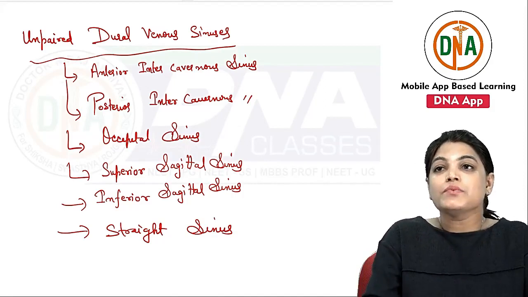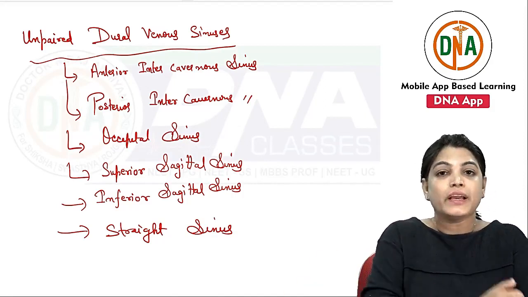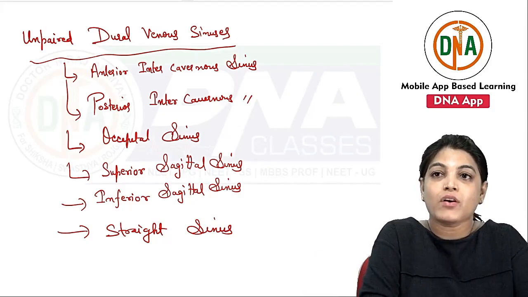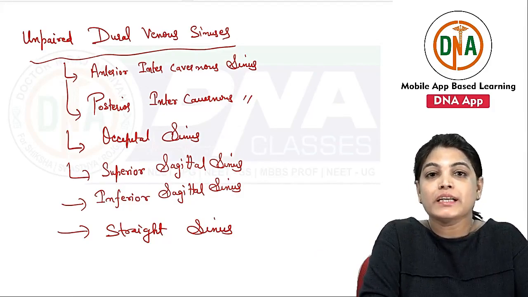So these are the list of unpaired dural venous sinuses.